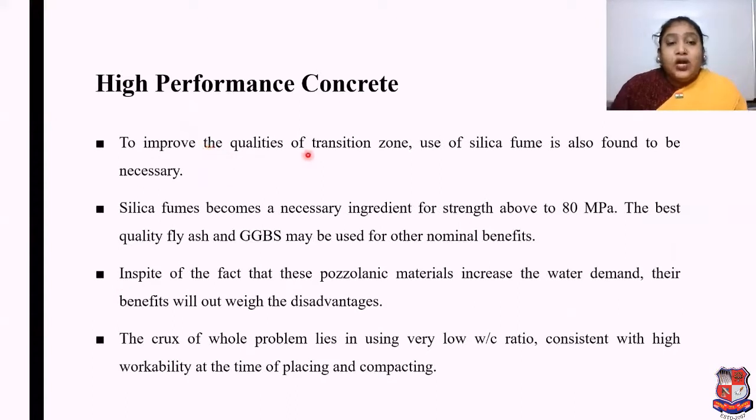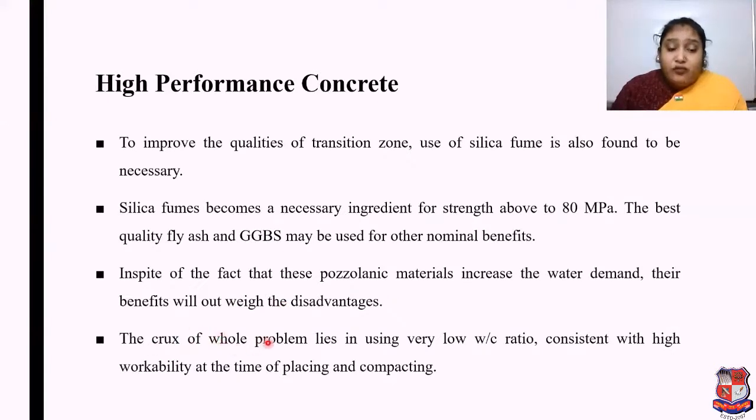To improve the qualities of the transition zone, use of silica fume is also found to be necessary. Silica fume becomes a necessary ingredient for strength above 80 megapascal. The best quality fly ash and GGBS may be used for other nominal benefits. In spite of the fact that these pozzolanic materials increase the water demand, their benefits outweigh the disadvantages.